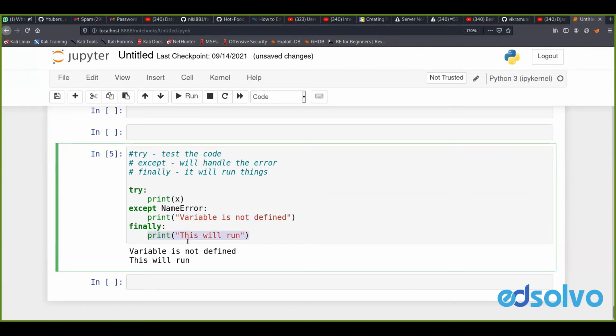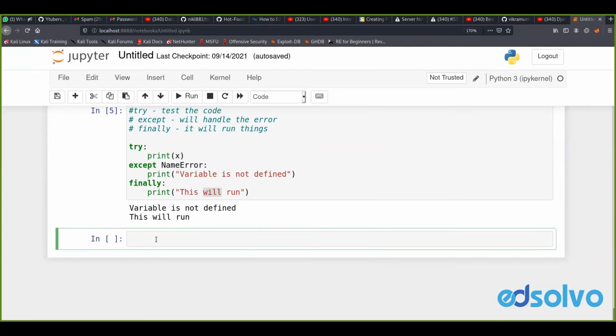But whatever I have written in my finally block, it will print. It doesn't care about any of the errors which are coming inside the code, it will run the block which we have written in this. So this is how we are going to use our exception handling, or what we can say try, except and finally blocks.